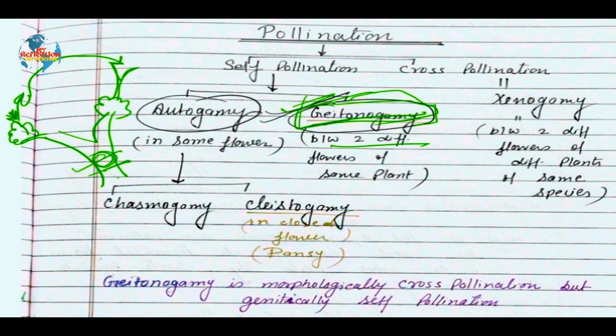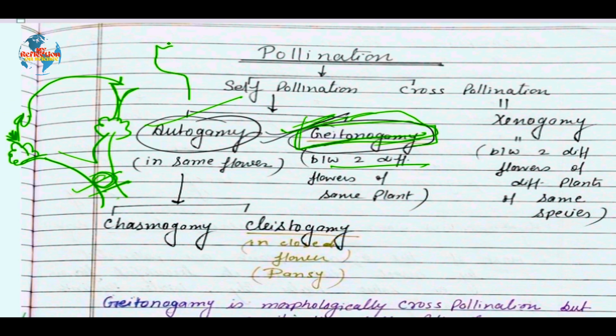Now come to autogamy. Autogamy is a very easy topic. We all have studied this in class 6 also. So autogamy is simply the process of transfer of pollen grains in the same flower, from the anther of one flower to the stigma of the flower of the same plant. Sorry, same flower. So in the process of autogamy, we have two new terms over here.